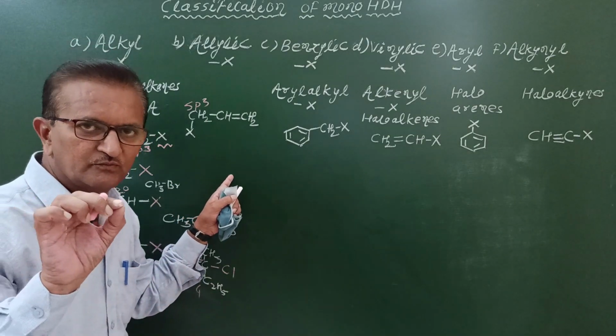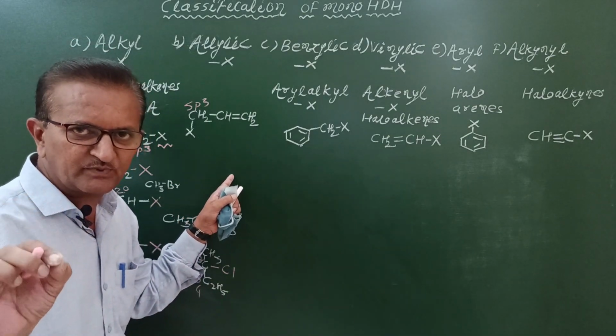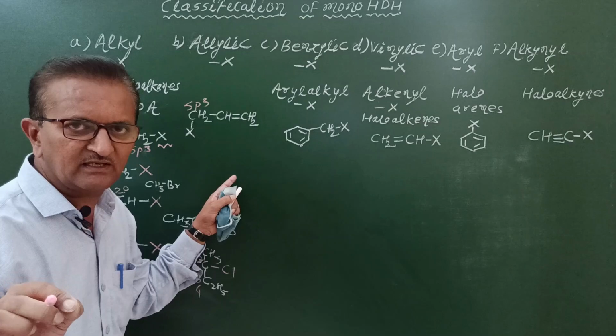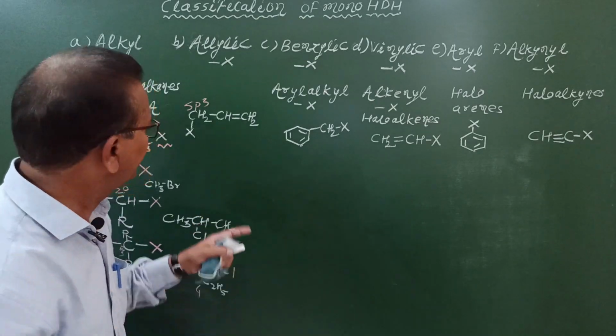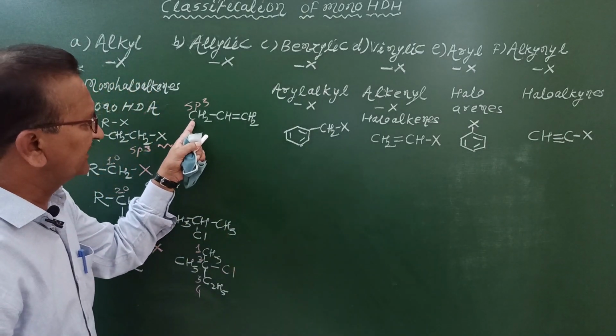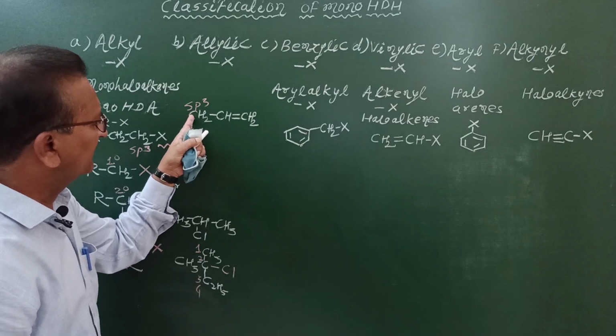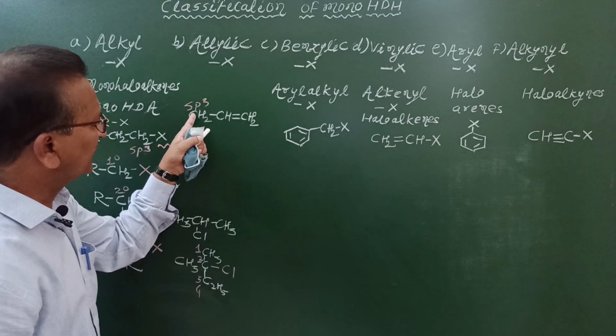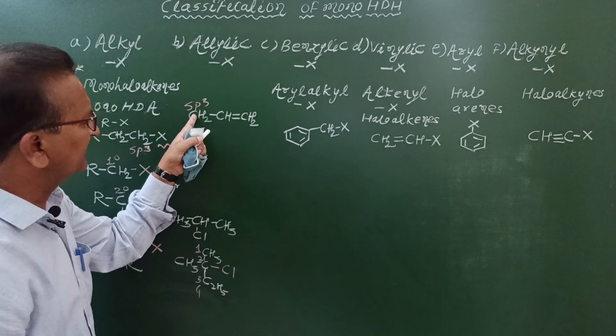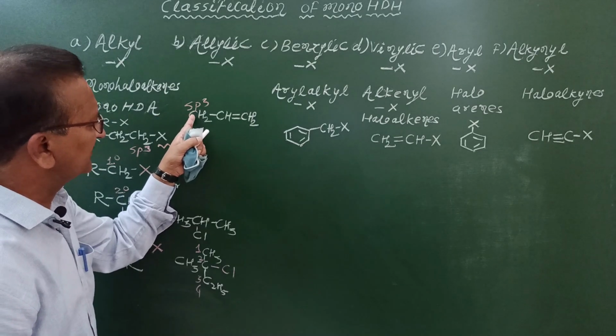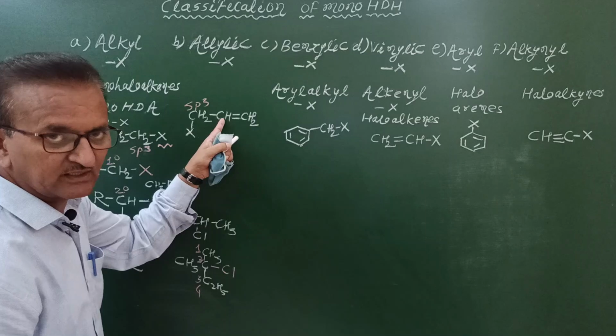Friends, to derive formulae of these primary, secondary, and tertiary alkyl halides is very simple job. This is representation for primary alkyl halides, because here this halogen atom is bonded to a primary carbon atom. Why is this called a primary carbon atom? Because this carbon atom is bonded to only one other carbon atom.